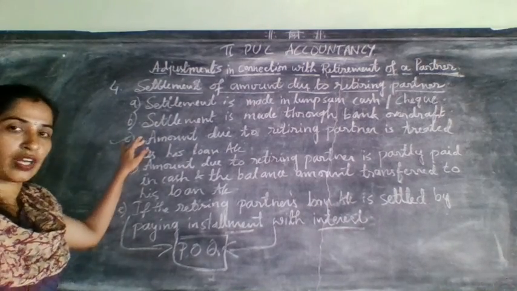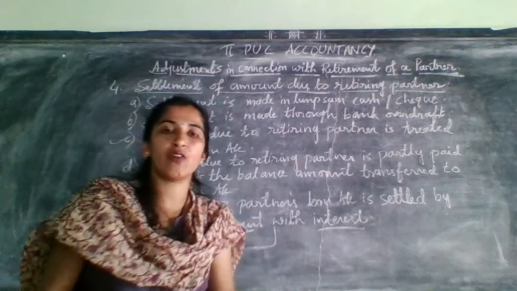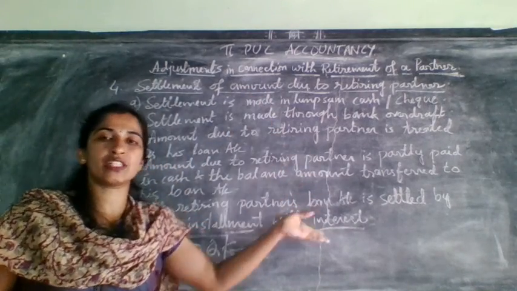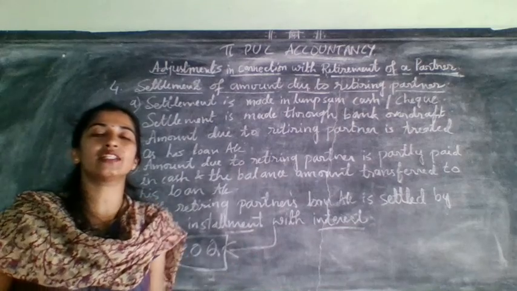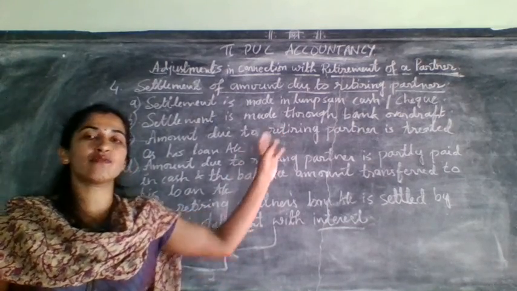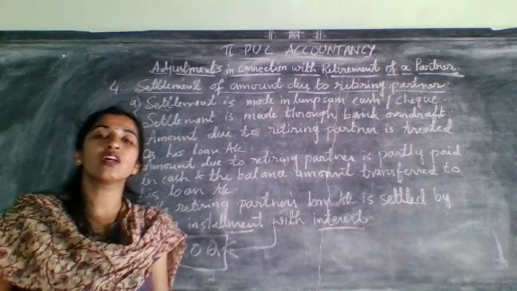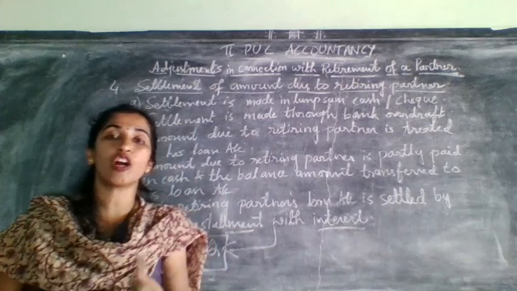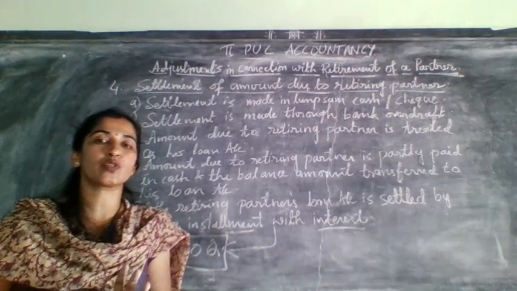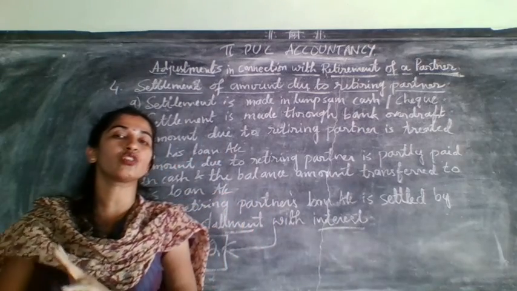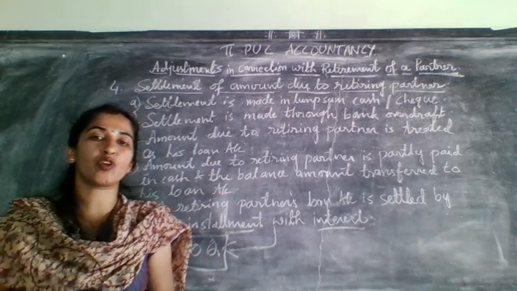Okay. Next, the third one, and the fourth one. This is most important. I told you, if they have not given any type of adjustment, any type of settlement in the adjustment, then you need to assume that his balance will be transferred to his loan account only. That amount should not be minus from the cash. Remember, student, that amount is not at all responsible for cash, so don't minus that amount from the cash.